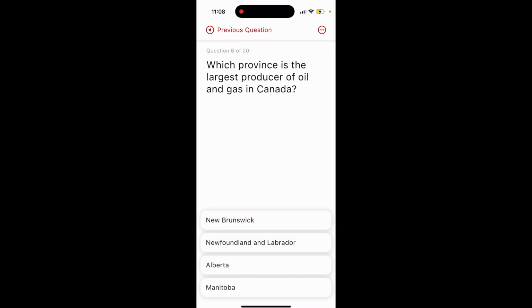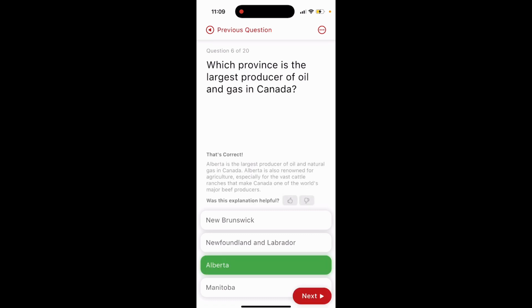Which province is the largest producer of oil and gas in Canada? New Brunswick, Newfoundland and Labrador, Alberta, Manitoba. The answer is option number 3, Alberta.